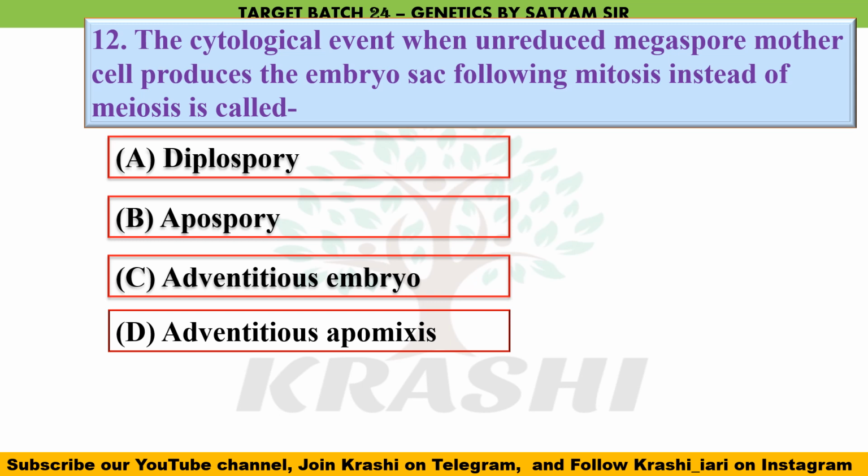Question number 12. The cytological event when unreduced megaspore mother cell produces the embryo sac following mitosis instead of meiosis is called, so this condition is called diplospory. Here the megaspore mother cell produces the embryo, whereas in apospory the nucellus produces the embryo. In adventitious embryony, the integuments produce the embryo.